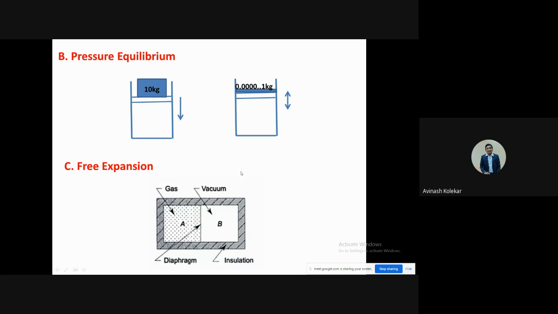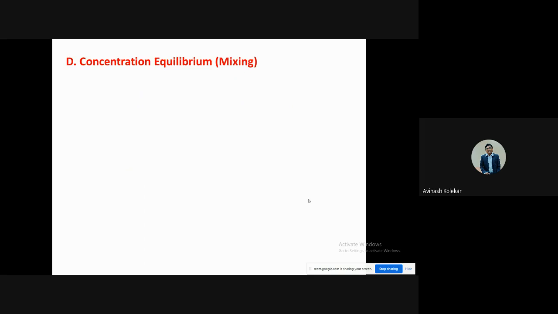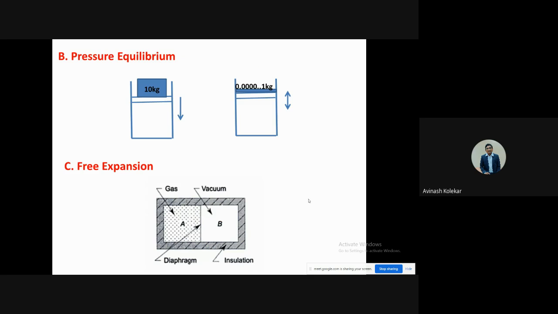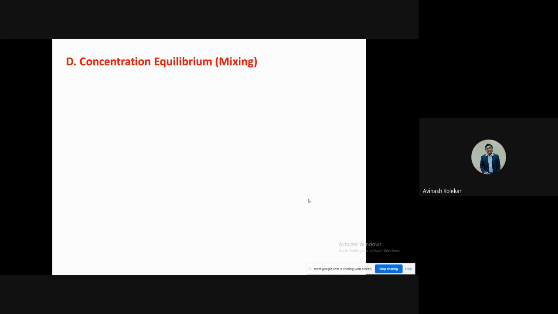Now, free expansion. You know that if you keep one side vacuum and the other side any type of gas, and if you remove the partition in between, then the gas will move into the other compartment where the vacuum is. But the reverse of this is not possible. So this is free expansion.